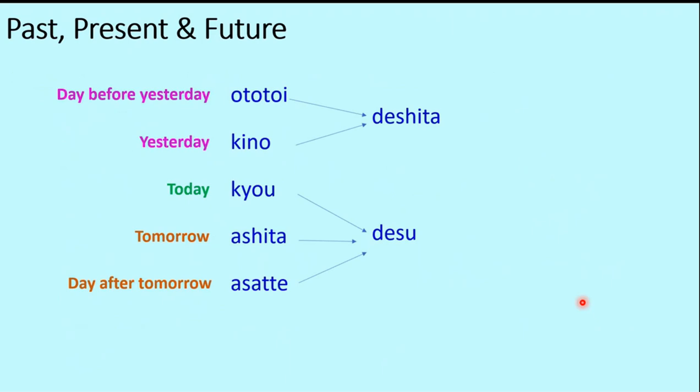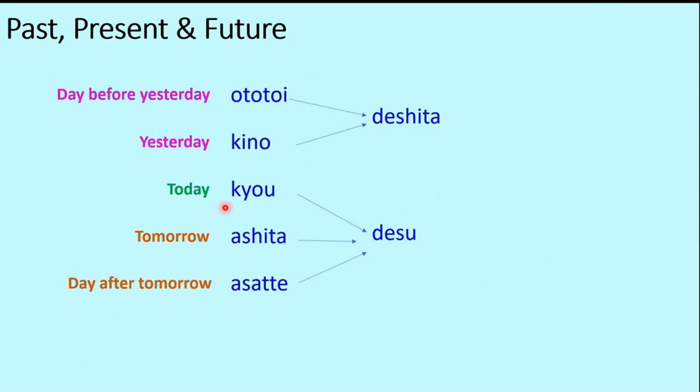So to summarize the past, present, and future in terms of these days, we have day before yesterday ototoi, yesterday kino, and both of these get associated with deshita because these are past tense forms and these are the adverbs which represent the past tense.